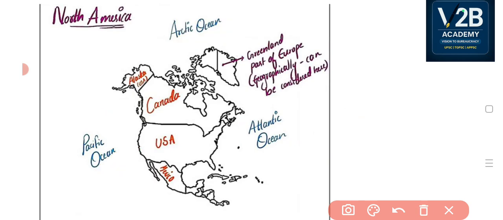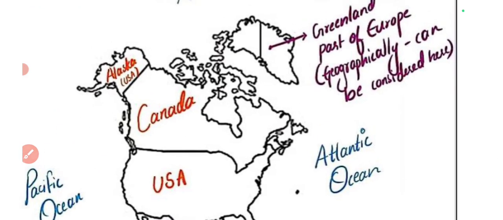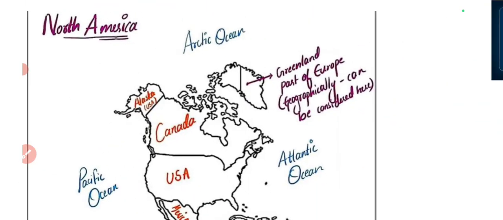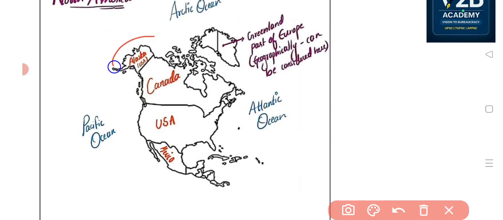Now let's see the countries of North America. There are very few countries. There are some island nations and Caribbean nations which we have to learn in detail, but apart from that, the main nations which are important from the exam point of view are very few. If you start with the first one, this is Alaska, this is Canada, this is USA, and this is Mexico. These are the first 4 things that you have to remember in detail. I'll repeat it again: this is Alaska, this is Canada, the third one is USA, and the last one is Mexico.